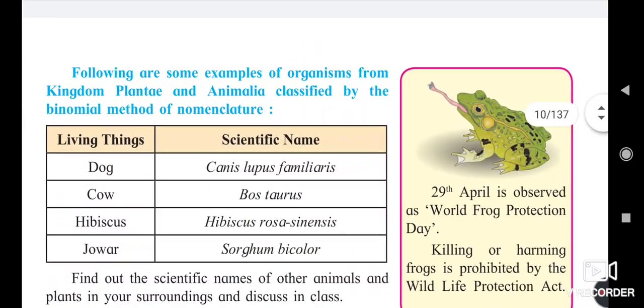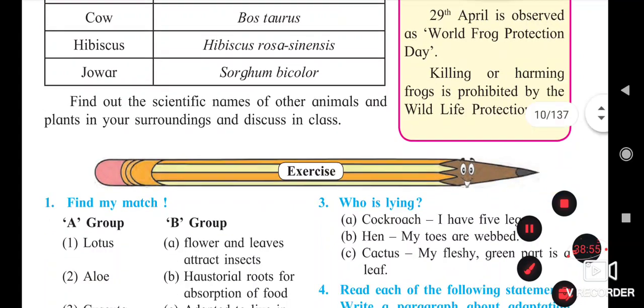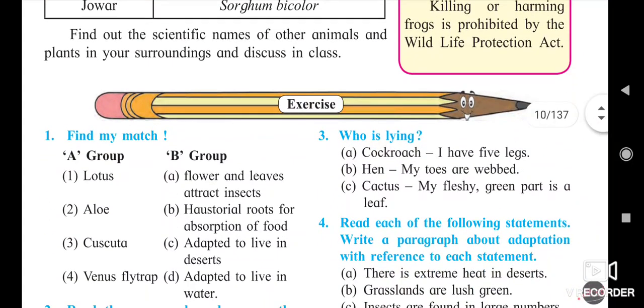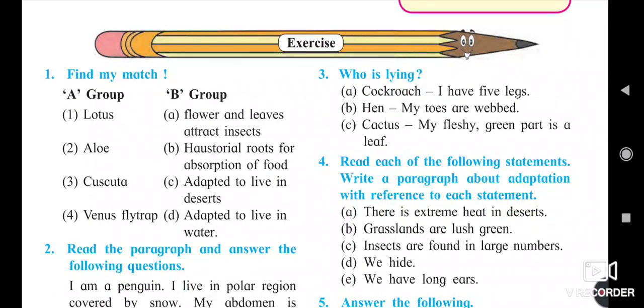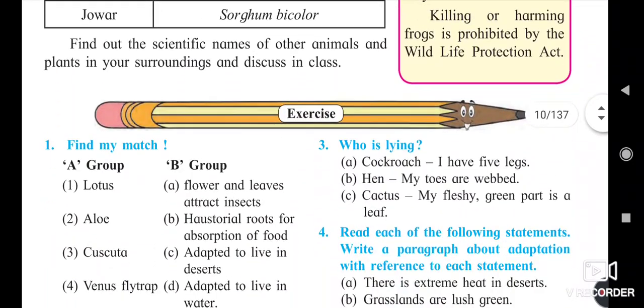Okay. So students, we will stop here in this lecture. For you, the homework is the exercise of this lesson. Write it and send me a photograph of this exercise.